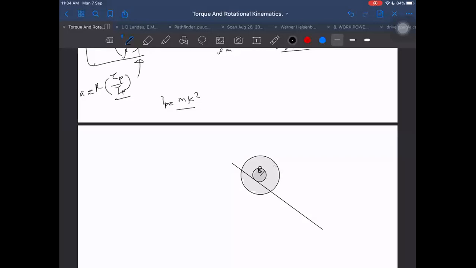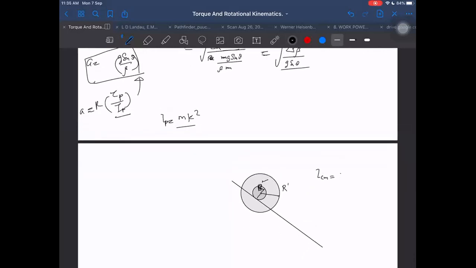Let us consider that radius as R, and the other one I will consider as R dash. The radius on which the body is rolling, I will consider as R. Then I will write its moment of inertia ICM in terms of R only, because that R will finally get cancelled out. Therefore, I can write g sin theta upon beta. Then I will write it as beta into mr square, and IP will become beta into mr square.